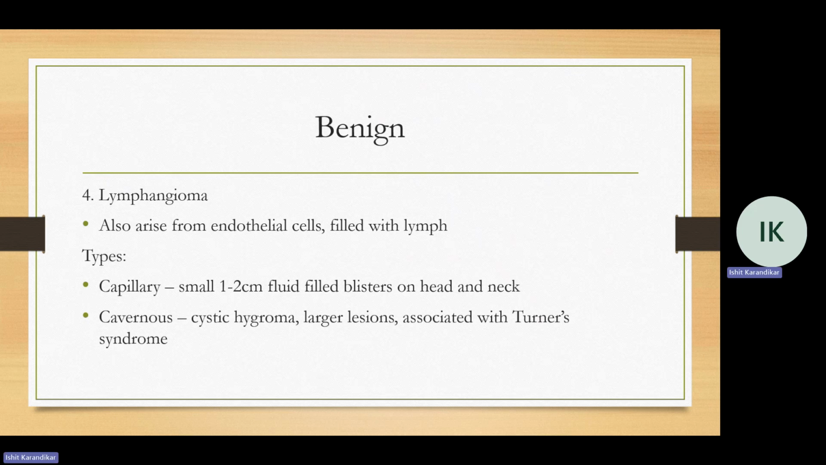Cavernous lymphangiomas are pretty rare. They're also called cystic hygromas, usually associated with Turner syndrome, where you might see large lesions on the neck.